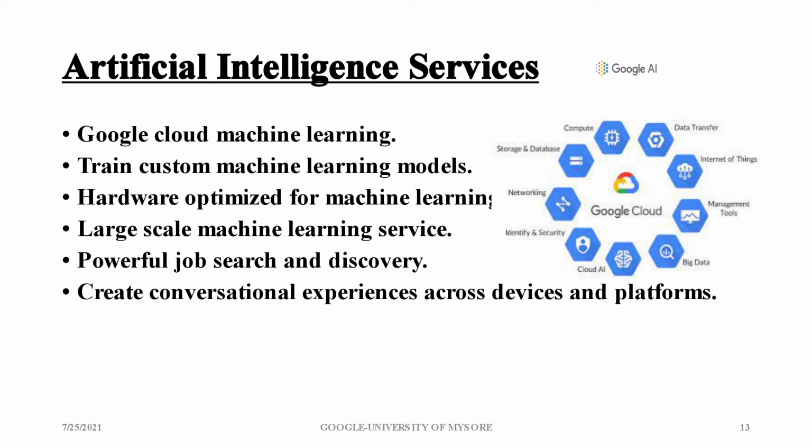Let us see the artificial intelligence services which are provided by Google. That is Google Cloud Machine Learning, trained custom machine learning models, hardware optimized for machine learning, large scale machine learning service, powerful job search and discovery, and create conversational experiences across devices and platforms. Google Cloud contains many services like compute, storage and database, networking, identity and security, cloud artificial intelligence, big data, management tools, Internet of Things, that is IoT, and data transfer.